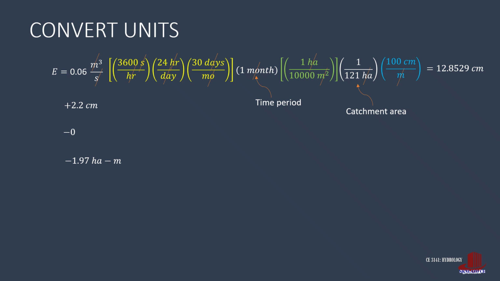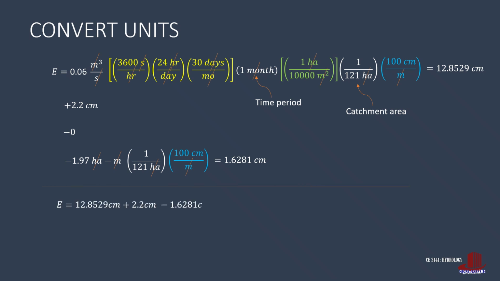The second term is taken as it is, so proceed to the fourth term, having a unit of hectare meter. By dividing the term by the catchment area, hectares are cancelled out, leaving the unit of meter. Then also, meter should be converted into centimeters, using the conversion factor of 100 centimeters is to a meter. By multiplying 1.97 and 100 divided by 121, the fourth term is then converted into 1.6281 centimeters, taken as a minus.